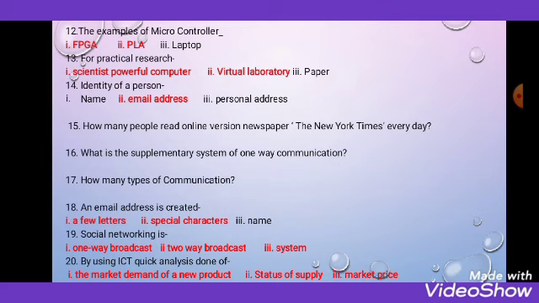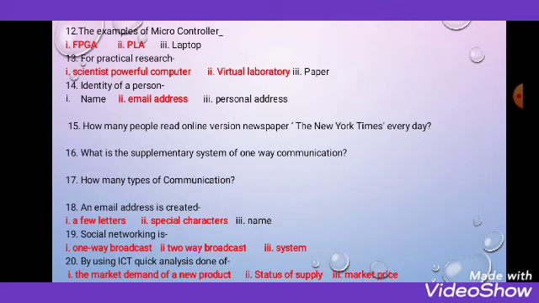Then 15 number question, how many people read the online version of a newspaper? The New York Times every day, 1 crore people. Number 16, what is the supplementary system of one-way communication? Two-way communication is the supplementary system of one-way communication. How many types of communication are there?